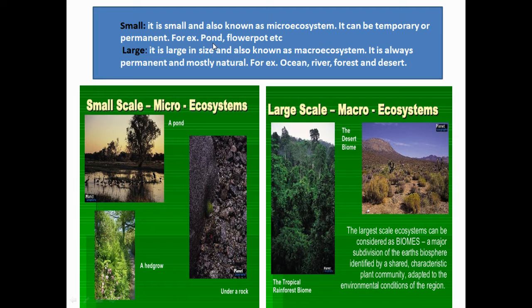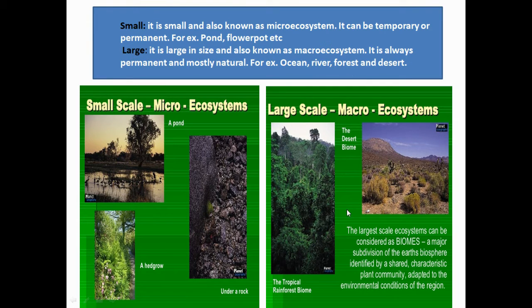For example, pond, flower pot, etc. Here we see small scale or micro ecosystem. It is a pond. It is under a rock, a small ecosystem. It is a hedgerow, a very small ecosystem. And if we see large scale or macro ecosystem, it is always permanent and it is mostly natural. For example, ocean, river, forest, desert.